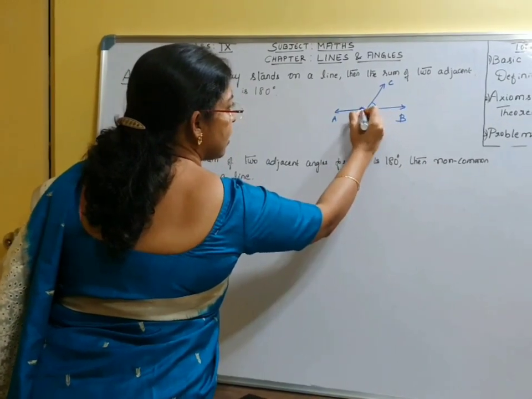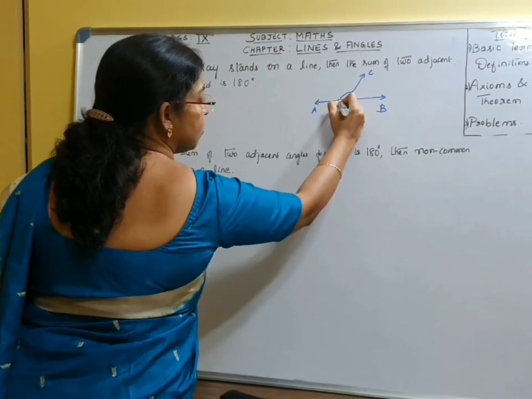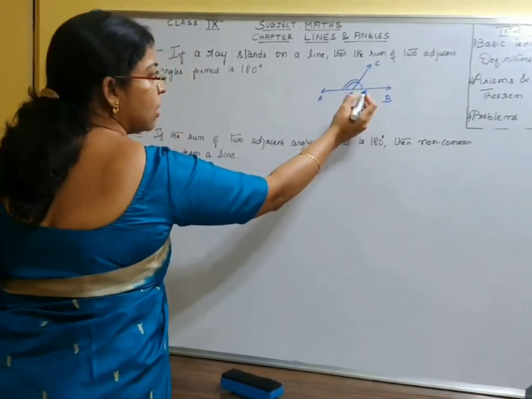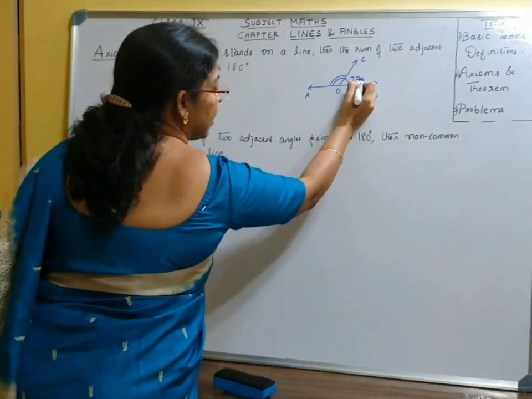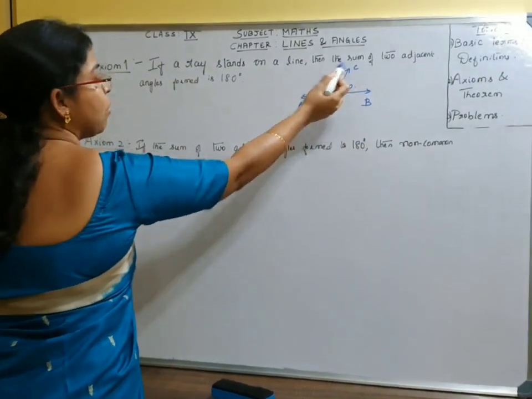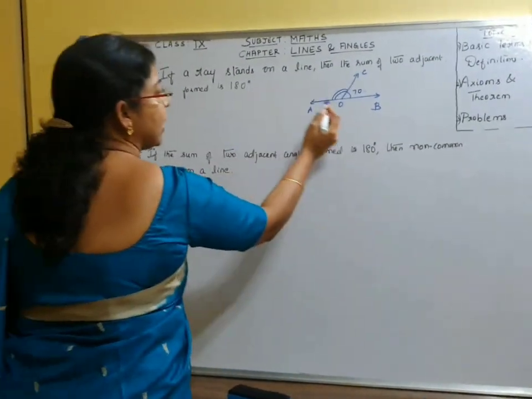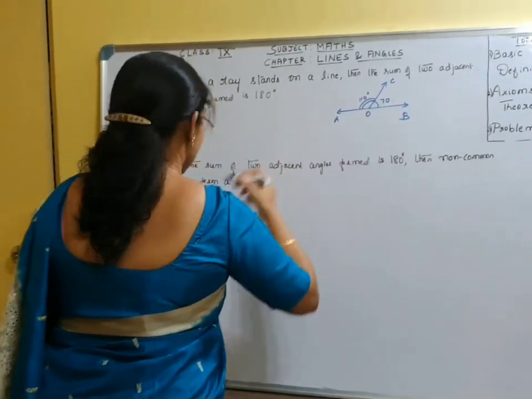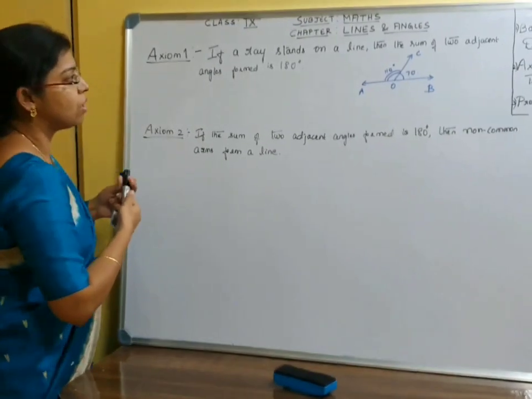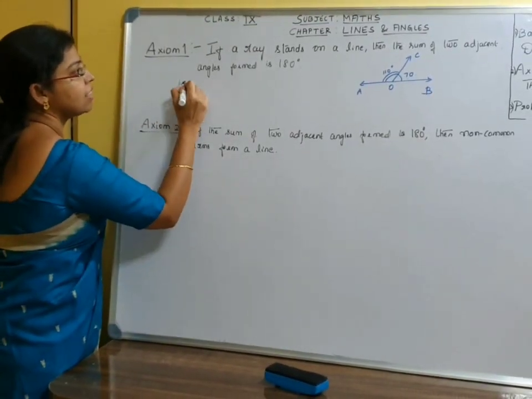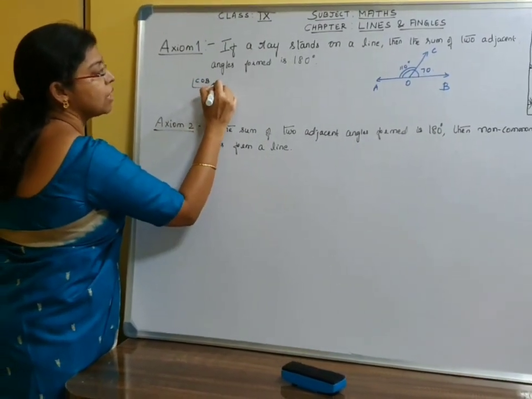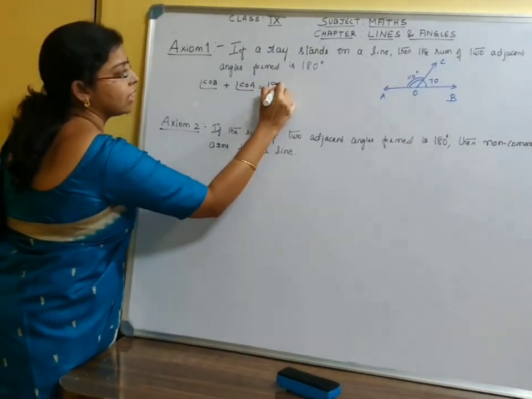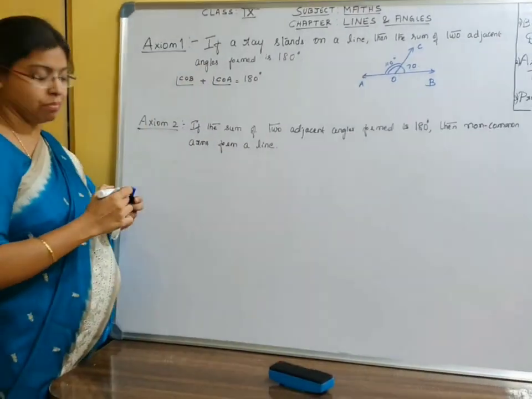So there are two adjacent angles which are formed here. I represent it with two arcs to say that they are unequal. So here if this is 70, and what is this? The sum of the two adjacent angles formed is 180 degrees. If this is 70, this has to be 110 degrees, because the adjacent angles COB plus angle COA should be 180 degrees as per this axiom.